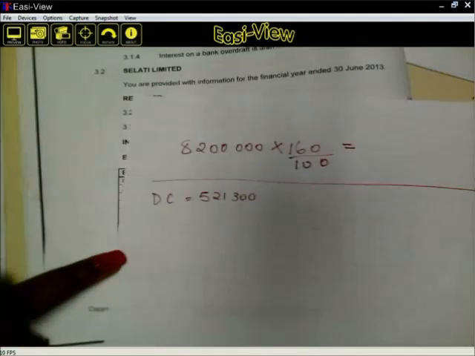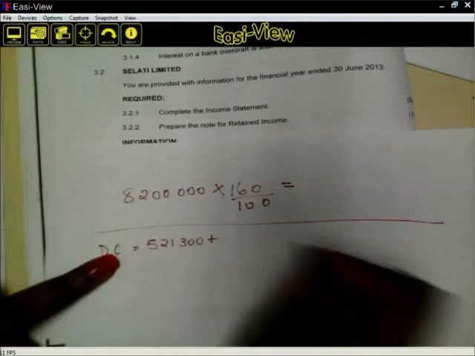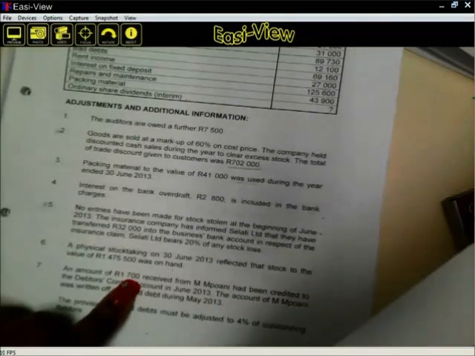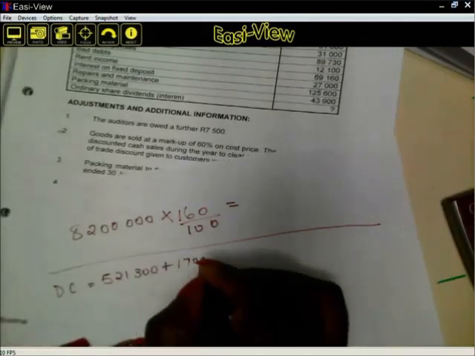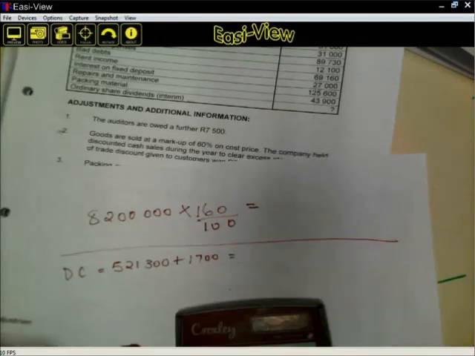We are having 521,300 plus the 1,700 that was recovered. It means it was part of the debtors control. It was part of the bad debt. 1,700.